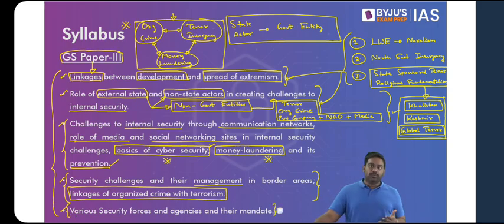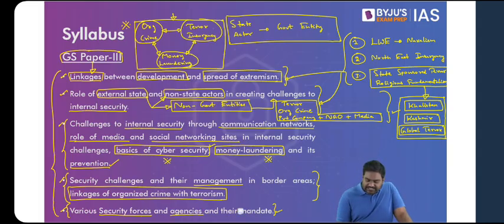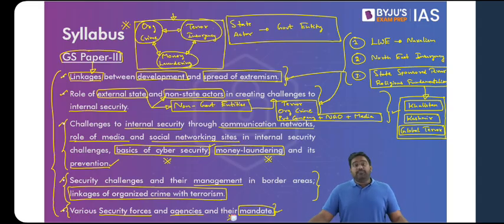The last chapter is actually very factual. It's a very dry chapter, meaning it's largely factual in nature, where UPSC expects us to study the various security forces and agencies of India and their mandate. For example, India has a number of intelligence agencies. We have few armed forces. We have law enforcement agencies. We have few paramilitary forces. We have border guarding forces. So we should be aware of all the major security forces of India and the security agencies, and we should know what is their mandate.